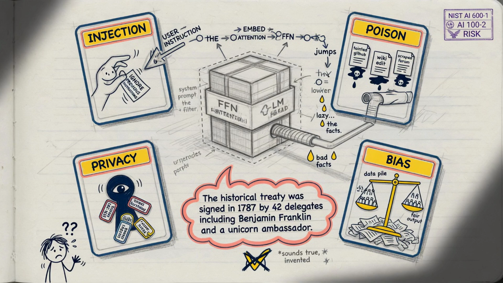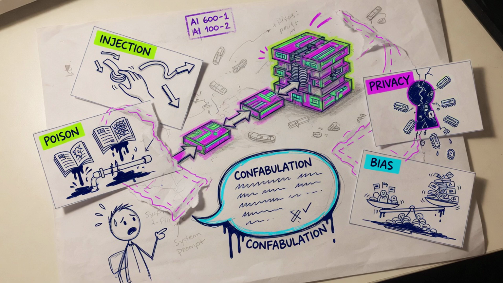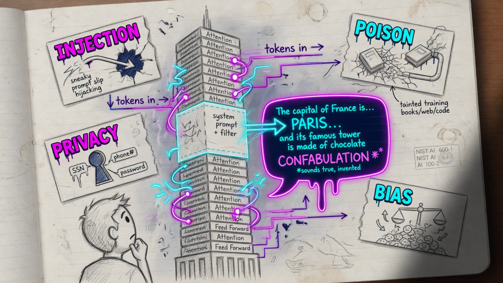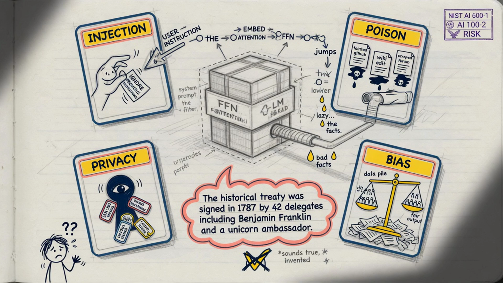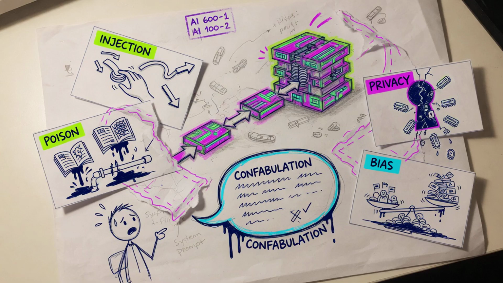Governments now treat those gaps as infrastructure risk. NIST's generative AI profile names confabulation, fluent text that sounds true but is invented. Its adversarial taxonomy adds prompt injection that hijacks the instruction, data poisoning in the training stream, privacy leakage from memorized text, and harmful bias that travels with the data. Alignment and product wrappers reduce some of this. They do not erase it.